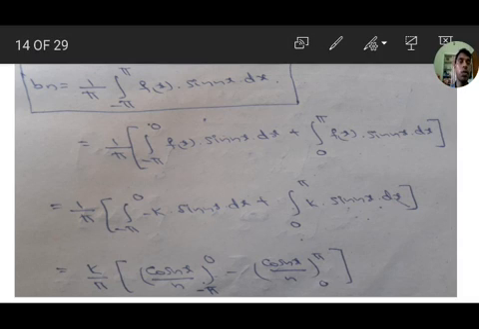Next, b_n value, that is also integration from minus pi to pi of f(x) sin nx dx. So we have to divide it: minus pi to 0 of f(x) sin nx.